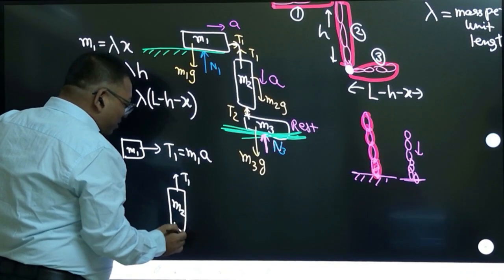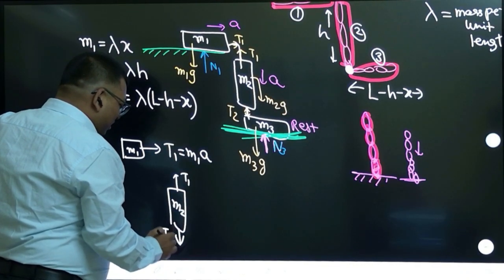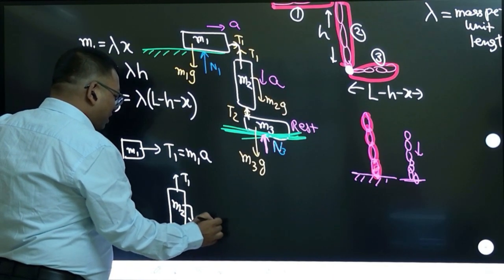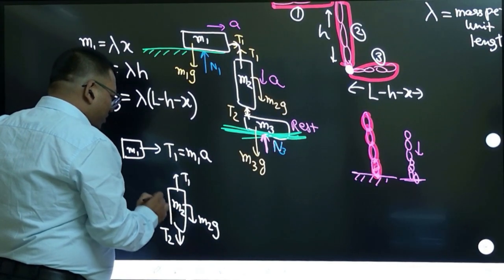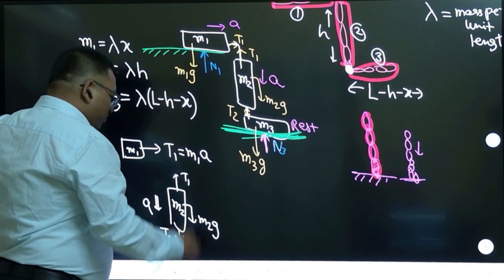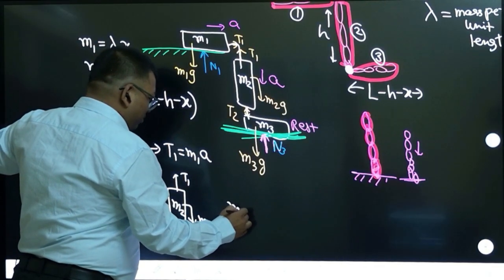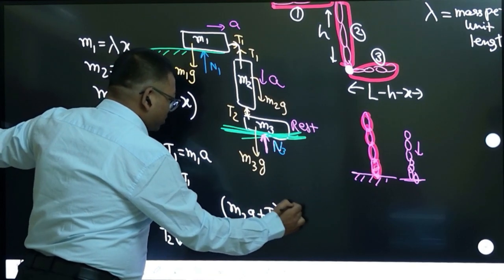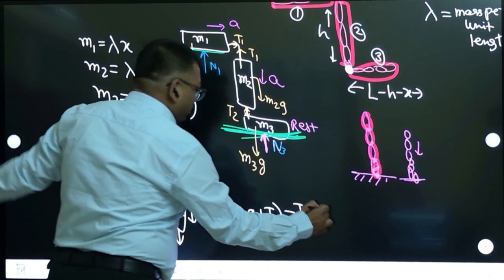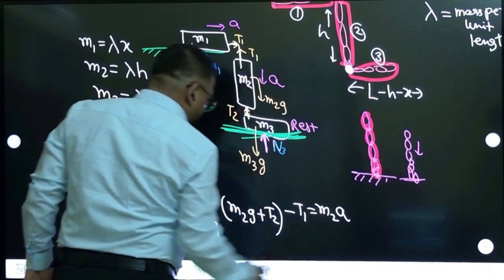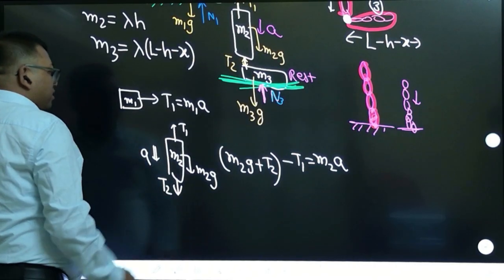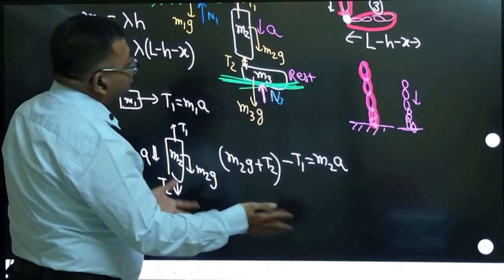But let us say you take some T2, and this force is M2G, then you will apply Newton's law. It is going downward with acceleration. So the net force downward: M2G plus T2, downward force, minus the upward force T1, is equal to mass M2 into acceleration, right? This is what you have to write. The third part, let us not write because it is at rest.